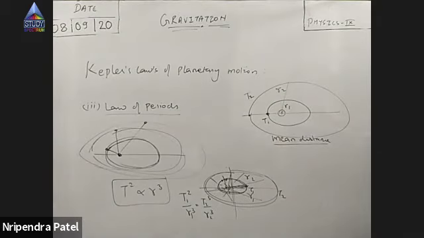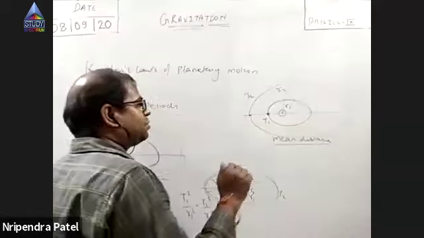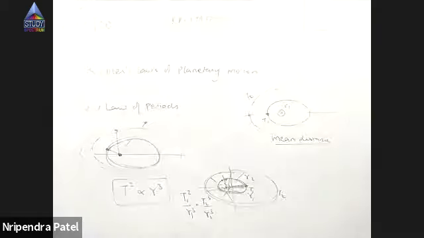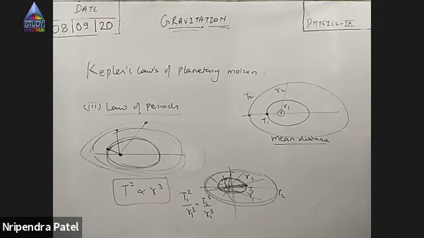So T2 would be greater than T1. But the question is, is there any mathematical relation? Just saying more distance, more time is not interesting. Kepler suggested yes, there is a mathematical relation.